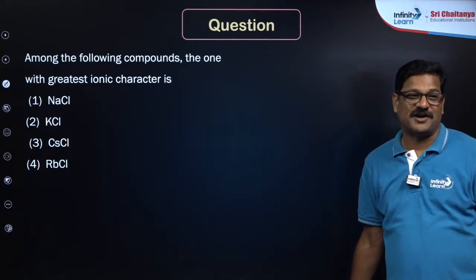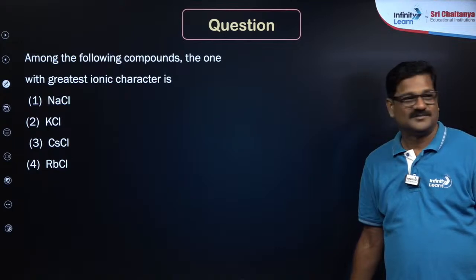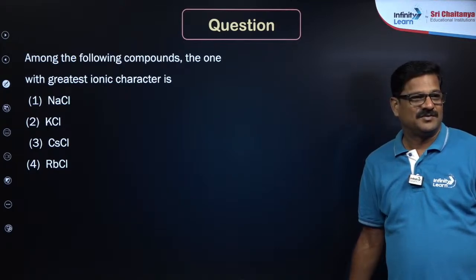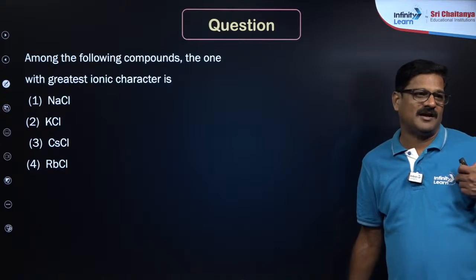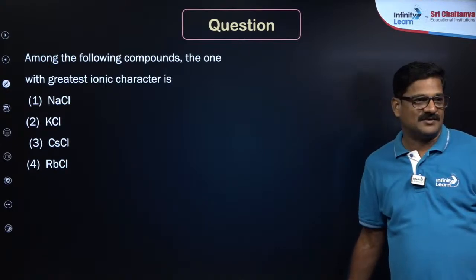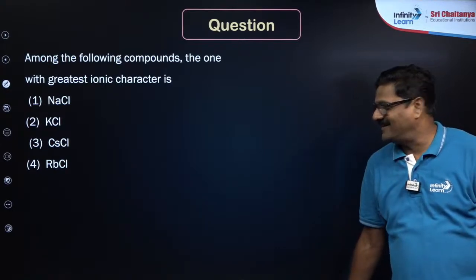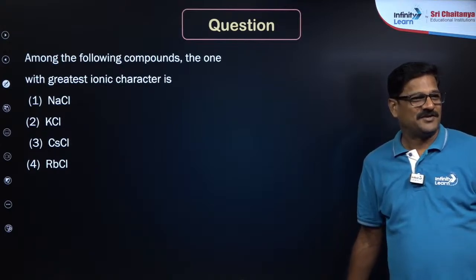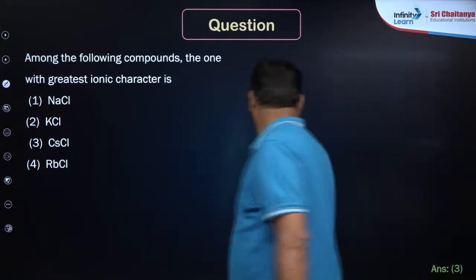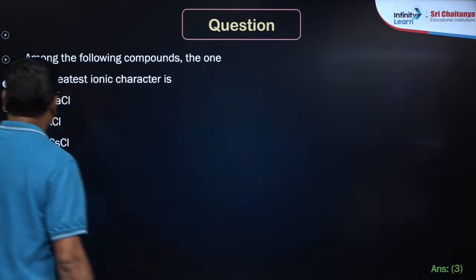I am checking the chat box. Suresh Kumar, NaCl? You are giving the wrong answer using my name, Suresh. Ishita is correct. So here it is cesium chloride.